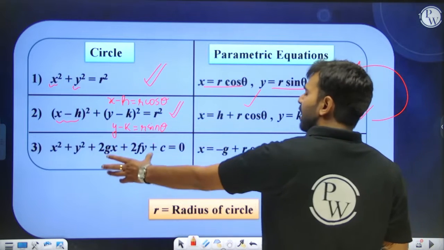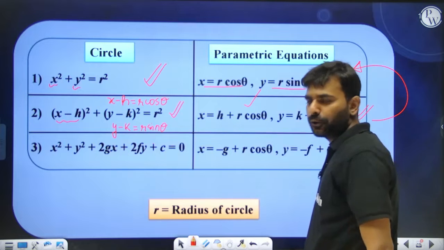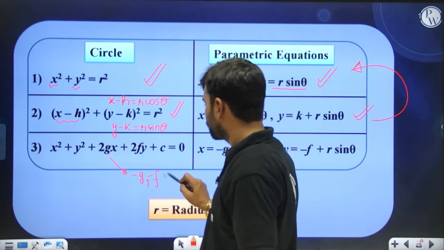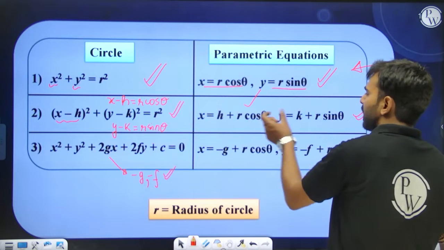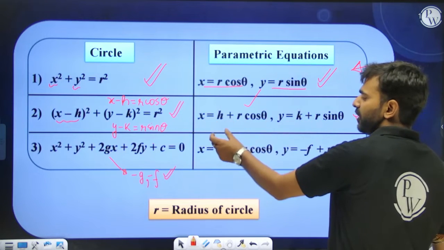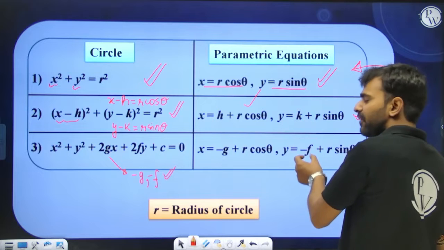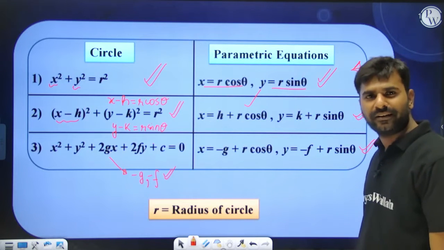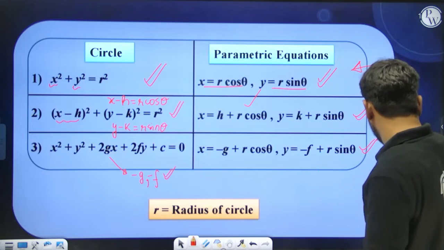Now let's say if the general equation is given to you, then you can write down the center as minus g comma minus f. Just feel that h comma k was the center over here. So in place of h, if you put minus g, and in place of k, if you put minus f, then your parametric coordinates will be looking like this. I hope you guys are clear with this particular thing.